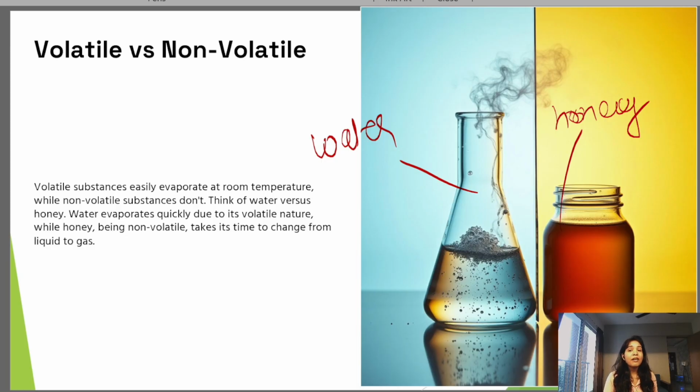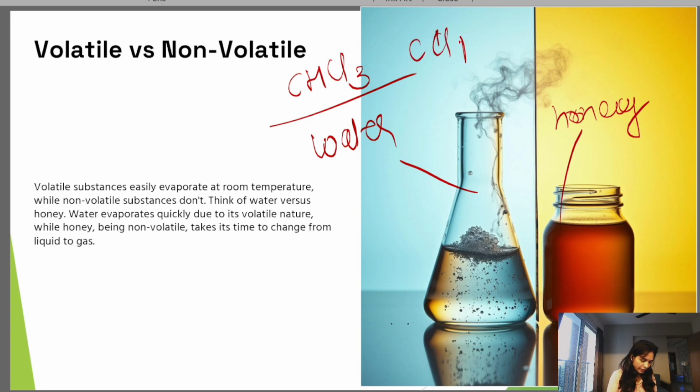And we have several examples of non-volatile substances like honey and CCl4, that is carbon tetrachloride. These do not convert into the vapor phase at room temperature.